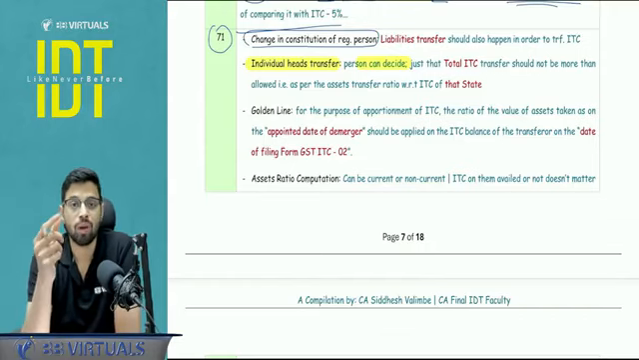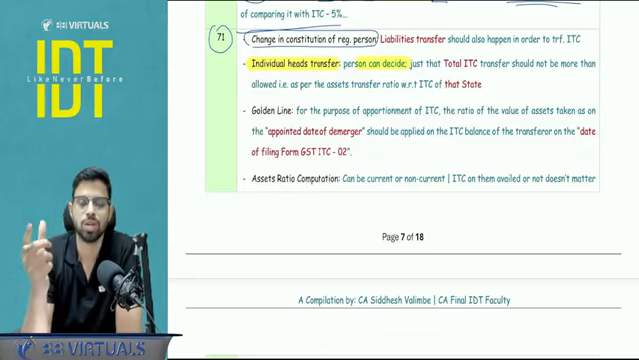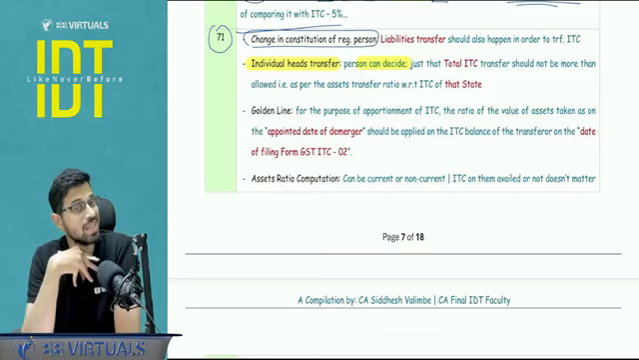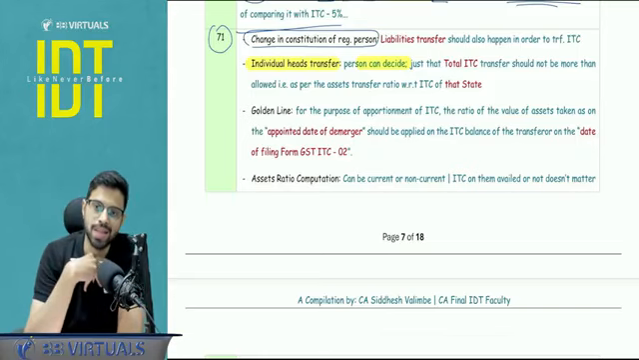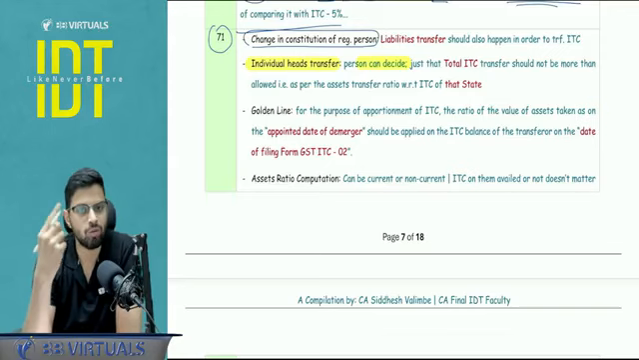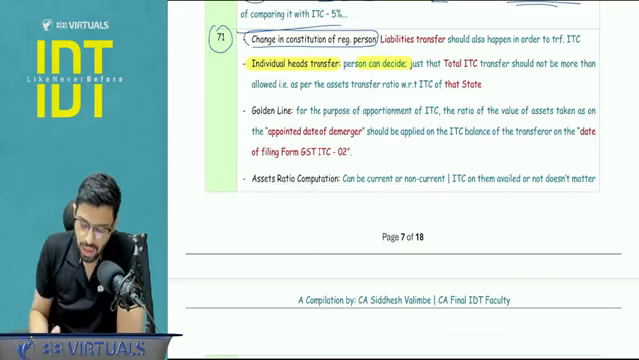But out of that 4 lakh, what would be the heads of distribution? Should I transfer it out of CGST, SGST or IGST? I'm at the liberty to decide that. I just need to ensure that total 4 lakh is transferred, not more than that, right?